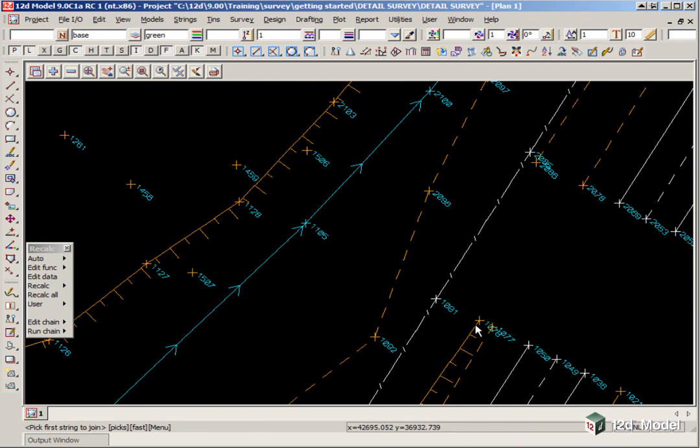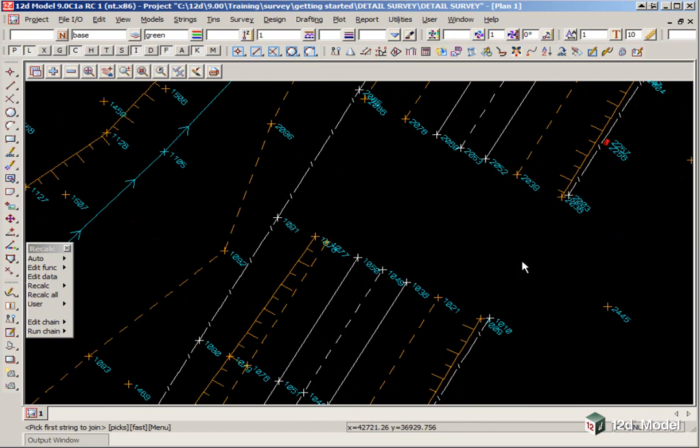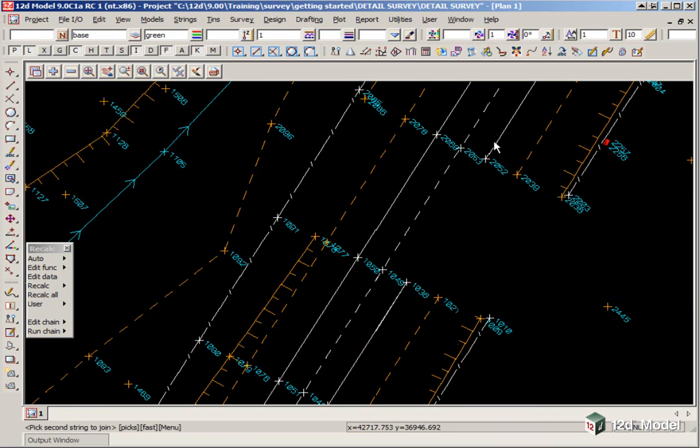It just matches the properties of the first line style. Now with this one here, we've got a top of bank and a bottom of bank, so we don't want to join them up using this option. We'll use a different option for this. So we're just going to drag along now the edge of road. We can actually do this one here. We'll do the crown, top of bank, the edge of road.